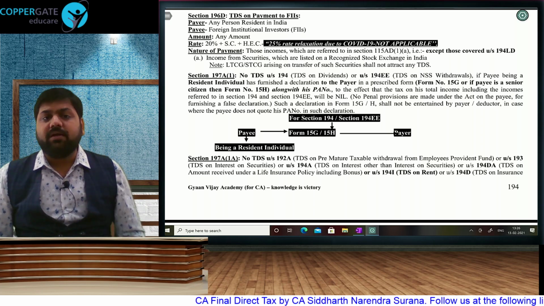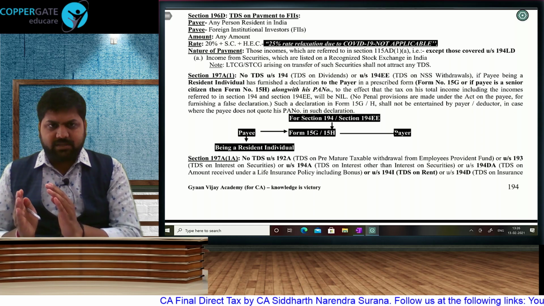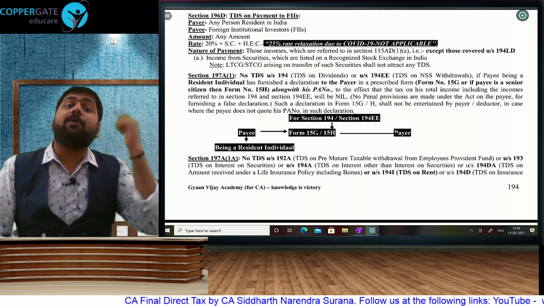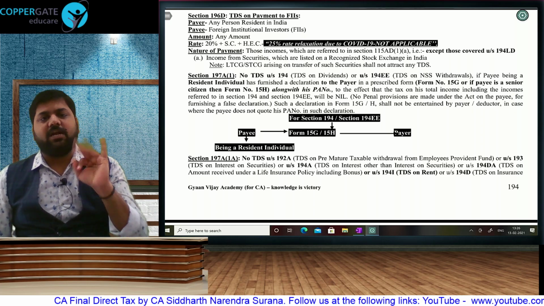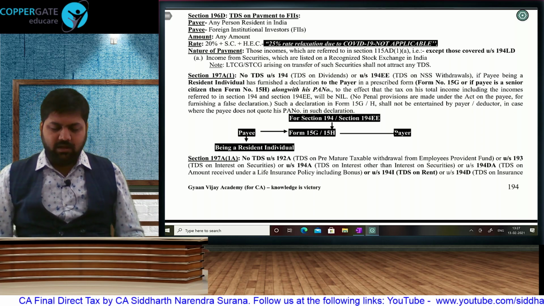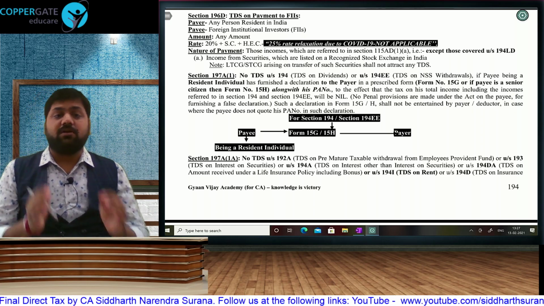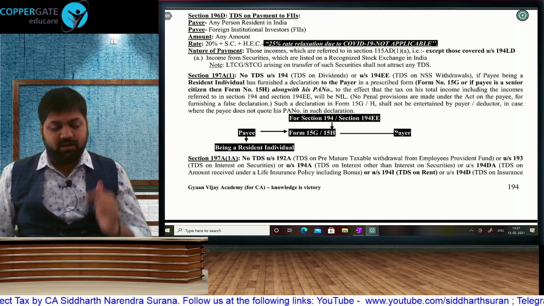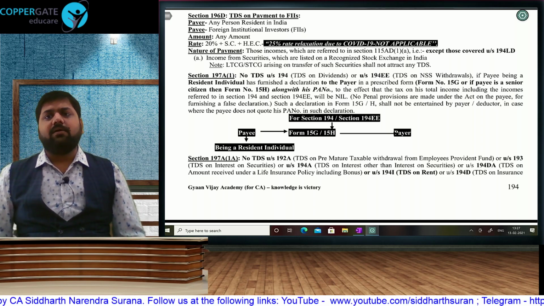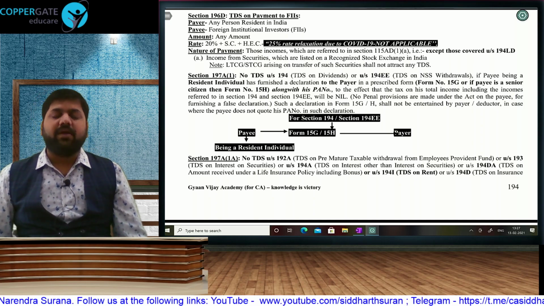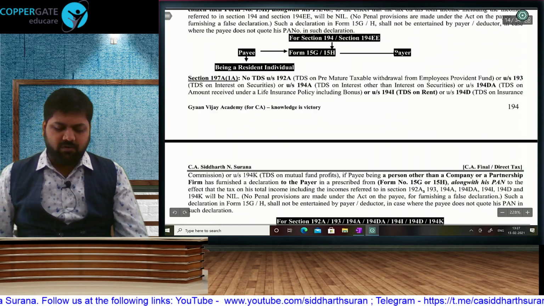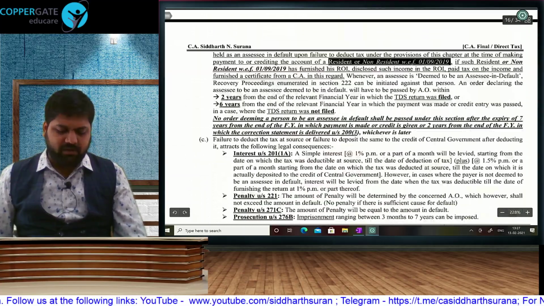Then there is going to be disallowance in PGBP for non-deduction, or deduction but not paid up to the due date of return filing. For a resident it is 30%, for a non-resident 100%, and if paid in a future year, whatever is disallowed in the current year will be allowed in that year. And there is going to be interest: for non-deduction 1%, for non-payment 1.5% on the TDS amount.